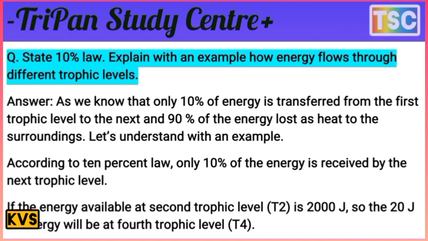As we know, only 10% of energy is transferred from one trophic level to the next, and 90% of energy is lost as heat to the surroundings. Let's understand with an example. In simple language, according to the 10% law, only 10% of energy is received by the next trophic level. That's important here. 10% of energy is transferred from the first trophic level to the next, but 90% is wasted as heat.